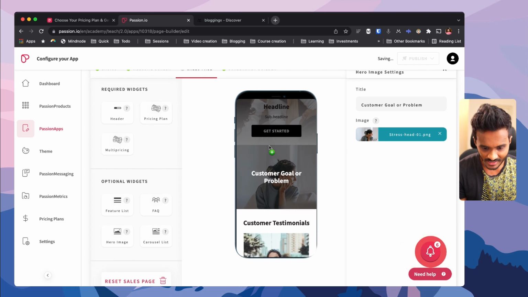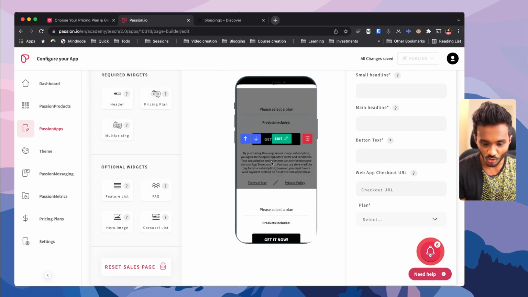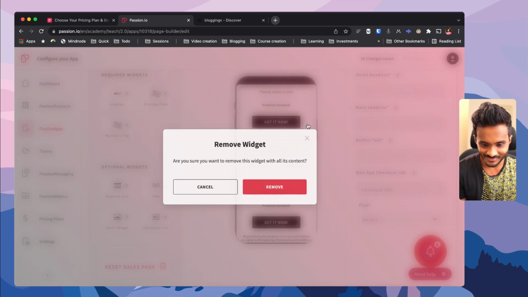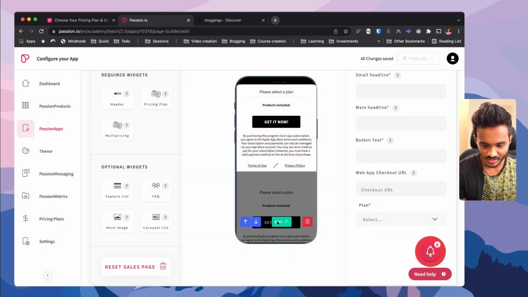Wait a second, let me drag and drop it here. Okay, for some reason it's going to the bottom. You can see multiple pricing widgets have been activated. Not a big deal, I can just move this up. I'm not sure if I'm doing something wrong because it worked earlier.